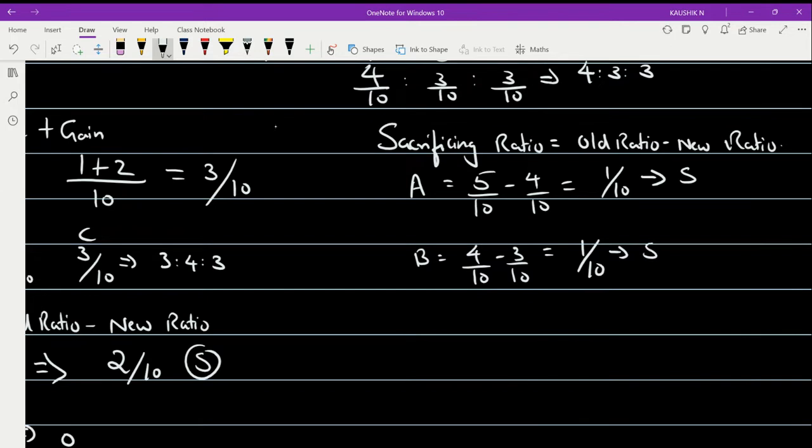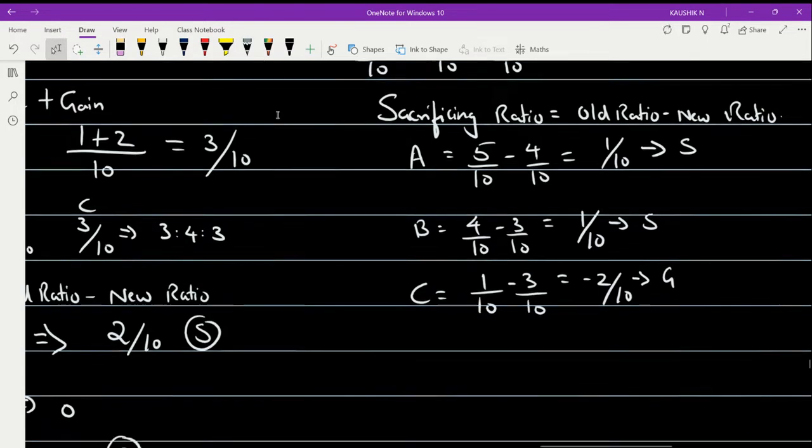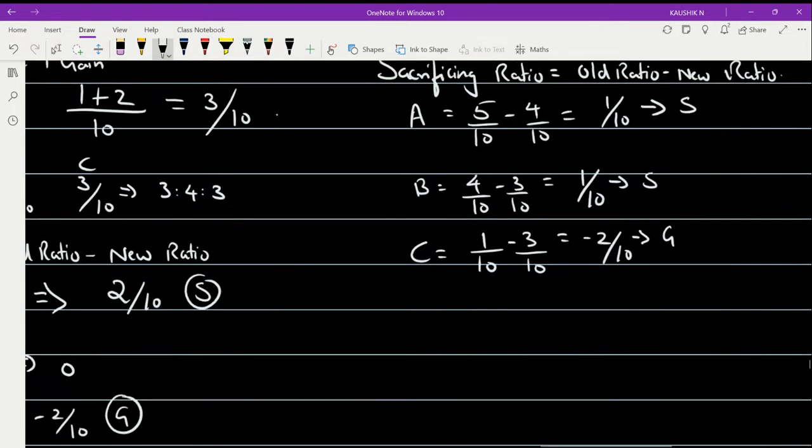Now come to partner C. What was partner C's old ratio? 1 by 10, minus its new ratio, 3 by 10. So 1 minus 3 gives you minus 2 by 10. That means partner C has gained, right? So you have found out the gain and sacrifice of each partner. A and B have sacrificed 1 by 10 and 1 by 10, and partner C has gained 2 by 10. Any doubts up to this?